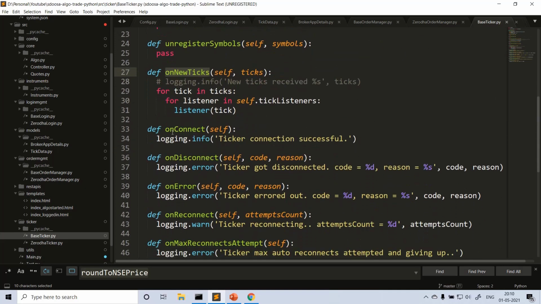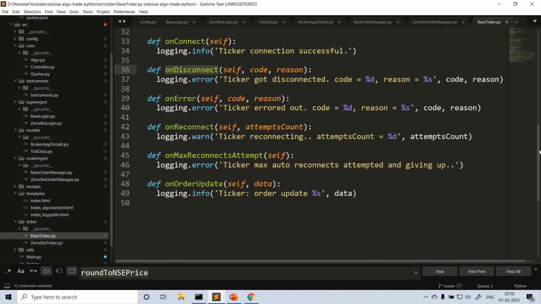And these are the common functions. On connect, we're just printing a message. What should be done on disconnect, and what if the ticker gives some error? On error will be called. What if the ticker is trying to reconnect? This will be called. And what if the maximum reconnect attempts are done? The ticker retried so many times and gave up, right? And then on order update.